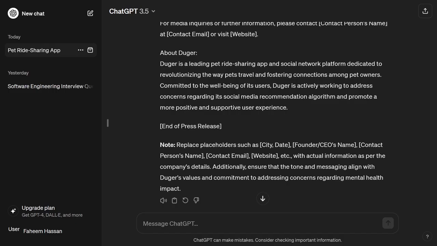So friends, this was the example of how ChatGPT can use additional context to generate outputs.